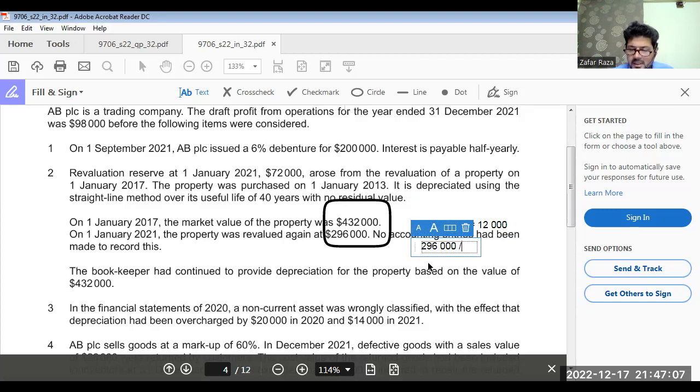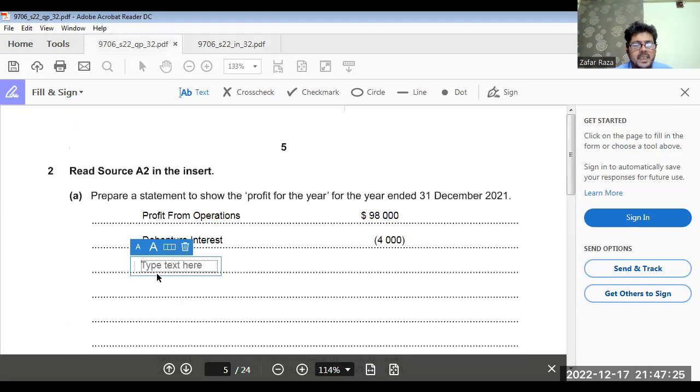So the depreciation should be this year 9,250. But they must have charged 12,000. So 12,000 minus 9,250, 2,750 is depreciation overcharged. So we have to add back the depreciation overcharged. That is 2,750. We have to add back 2,750.